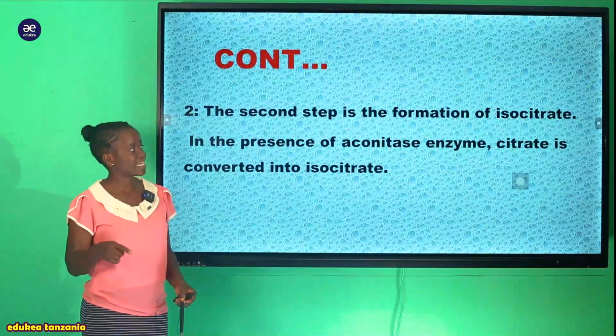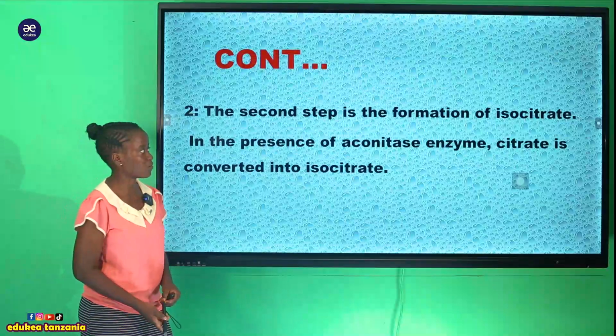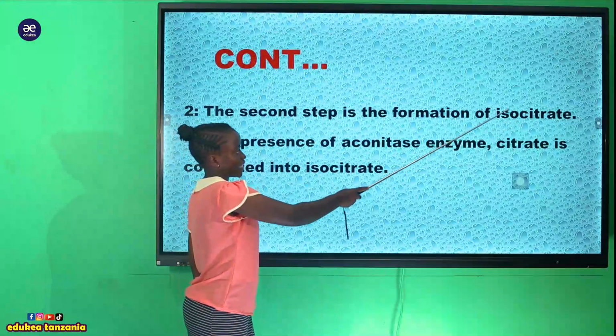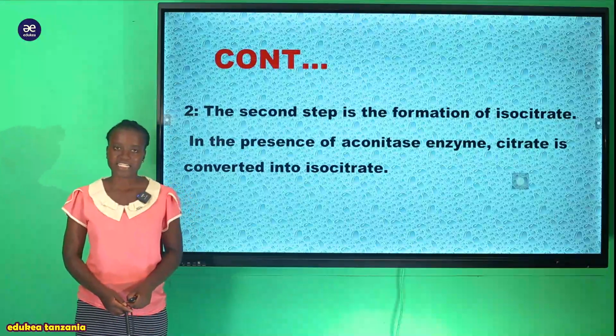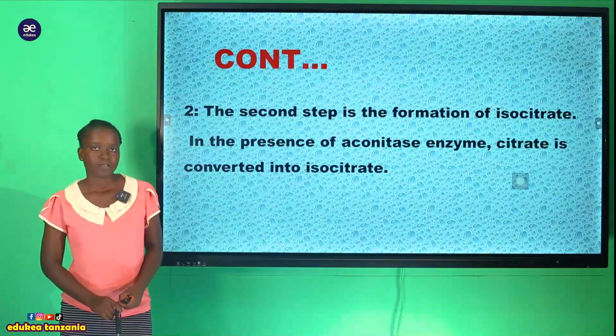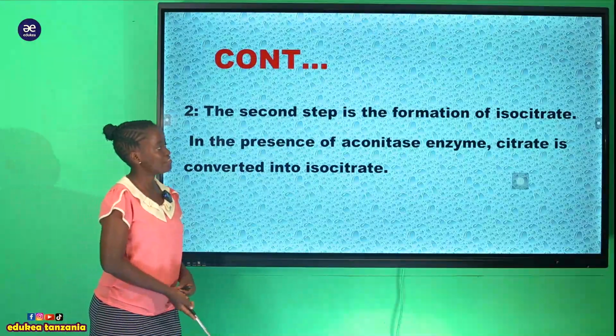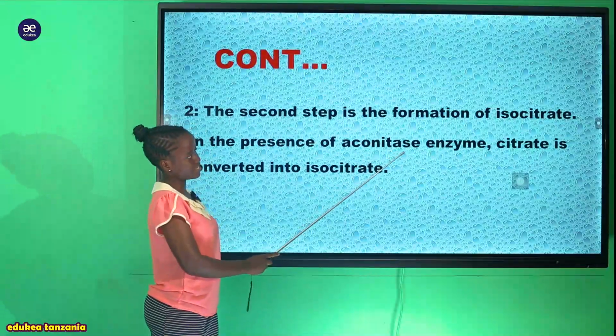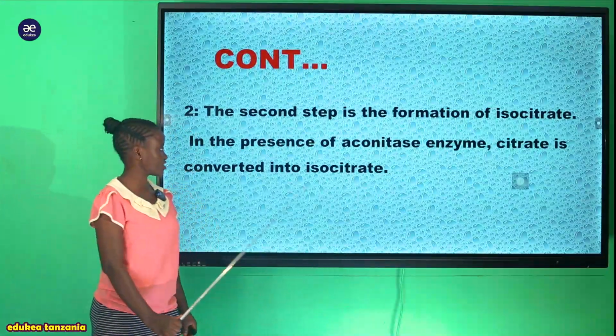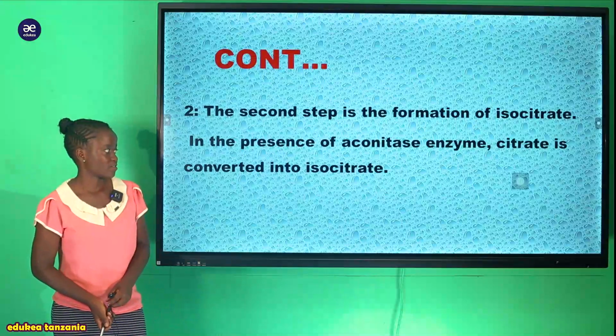Ambapo sasa kwenye hii second stage of a Krebs cycle tumesema kwamba inahusika kutengeneza hii isocitrate. Je, hiyo isocitrate inatengenezwaje? Tumesema kwamba hapa in the presence of the aconitase enzyme, ile citrate is converted into isocitrate.